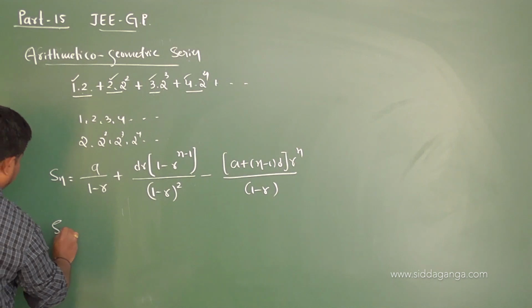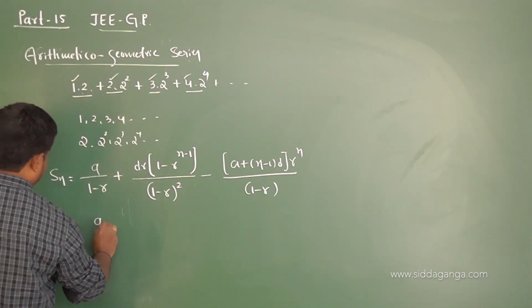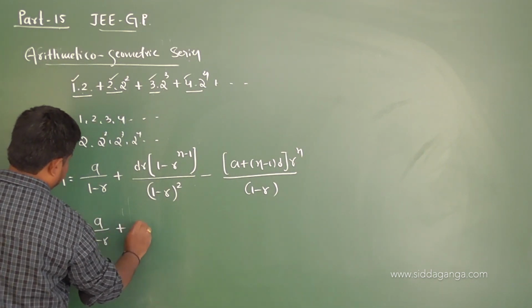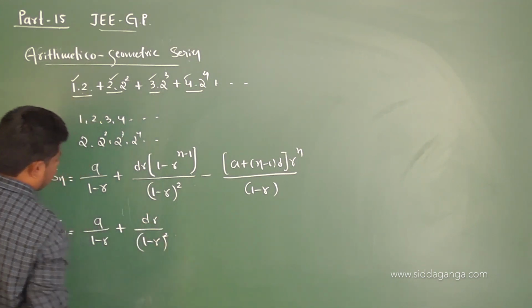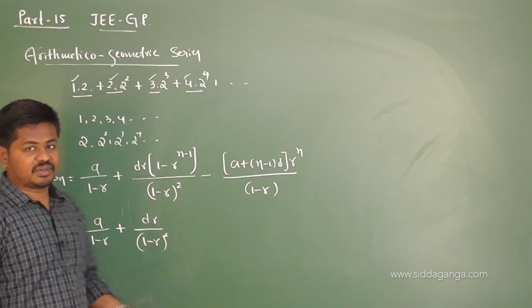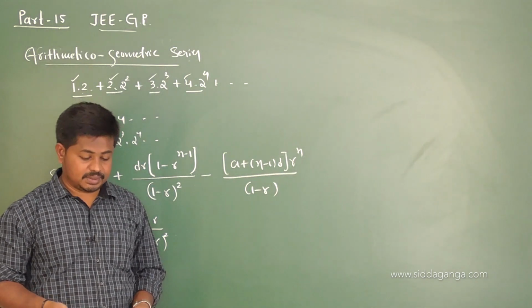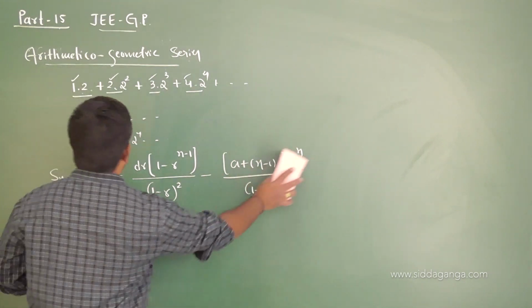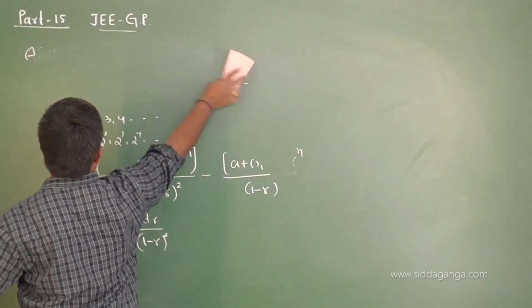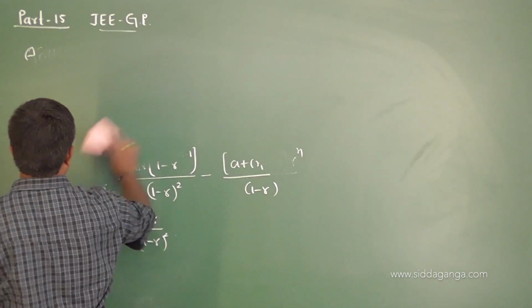The sum of infinite terms is given by a by 1 minus r plus dr divided by 1 minus r whole square. So this gives the sum of infinite terms of an arithmetico-geometric sequence. Okay, so this is about arithmetico-geometric series or sequence.